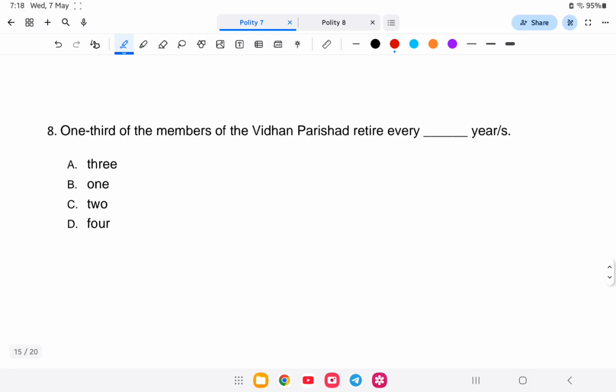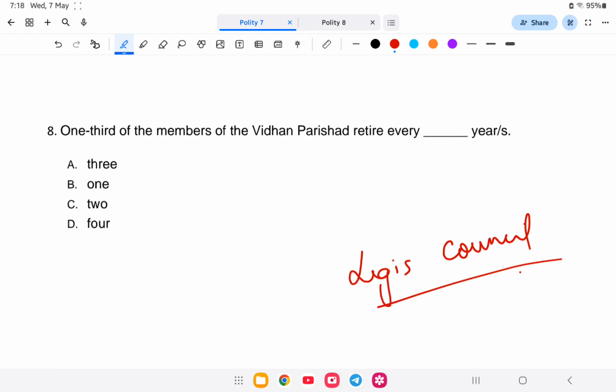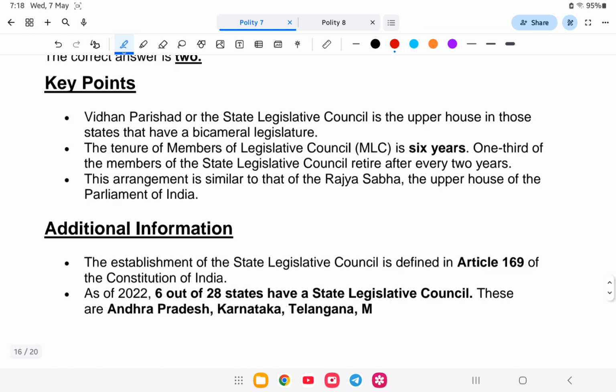Question number 8. 1/3 of the members of the Vidhan Parishad retire every what? Vidhan Parishad is the state legislative council, and its members retire every given number of years. Is it 3, 1, 2 or 4? So what is the answer? The answer is option number C, that is 2. Let us study in detail about this.